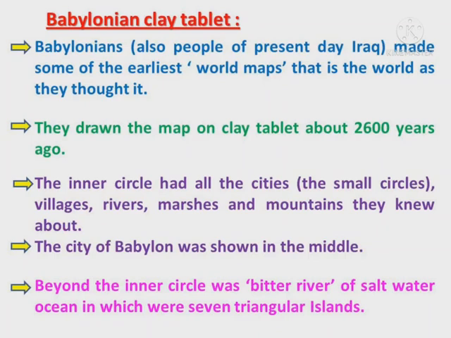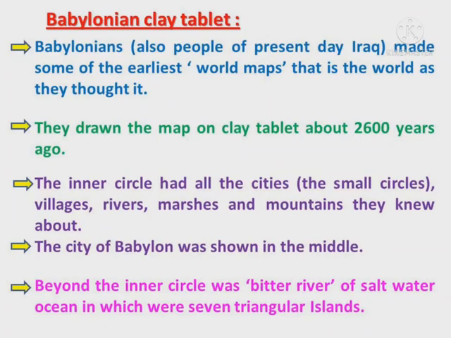Babylonian clay tablet. Babylonians, also people of present day Iraq, made some of the earliest world maps, that is, the world as they thought it was. They drew the map on a clay tablet about 2600 years ago.